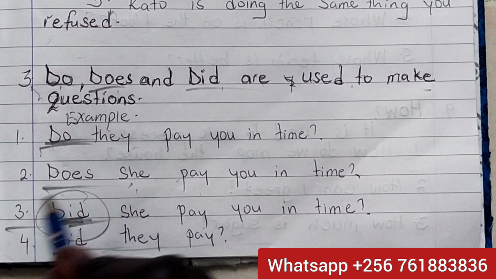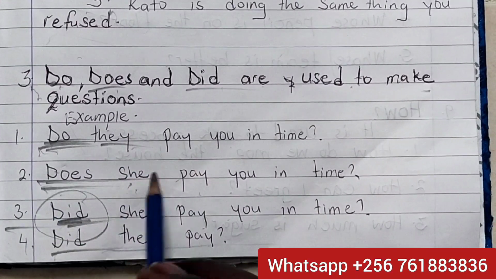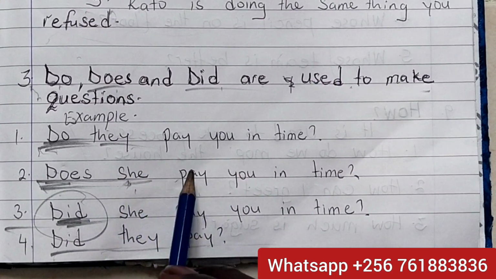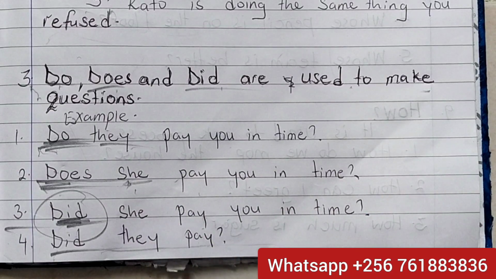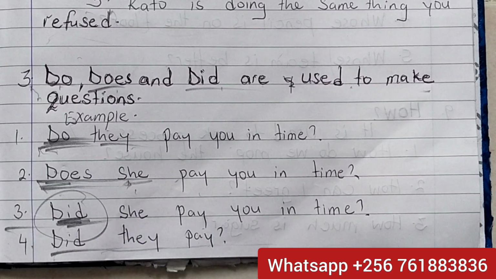So did does not change, but does and do change. Do goes with many, does goes with one. Does he, does she, does it, does Jonathan, does Mary, but do for many, do they, do children, do people, do airplanes fly, do bees bite, do animals. Like that. If there are many, do. If it's one person or one thing, does. Does it, does the lion, does the book have a cover.